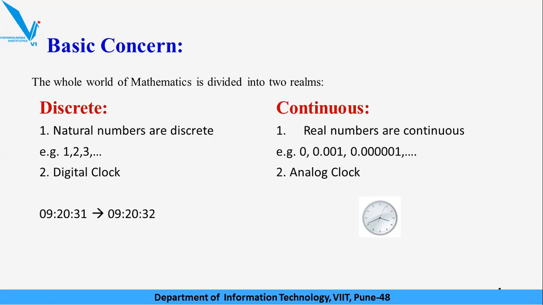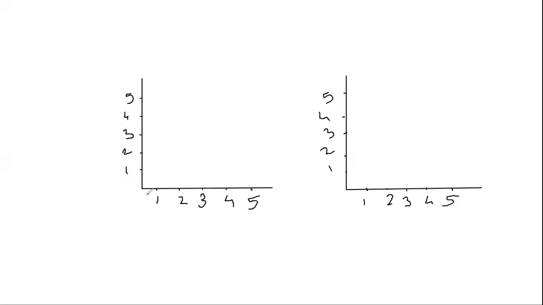Natural numbers are nothing but discrete. For example, 1, 2, 3, 4, 5 are all natural numbers, and these are called discrete numbers. The question is why they are called discrete numbers. Let's have a look. Suppose a graph is given to us where the x-axis represents the natural numbers and the y-axis also represents the natural numbers, and we are asked to draw a graph where x is equal to y, where x and y belong to the natural numbers.